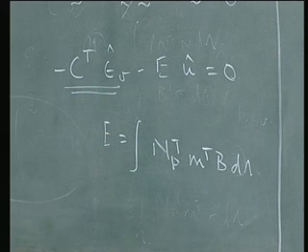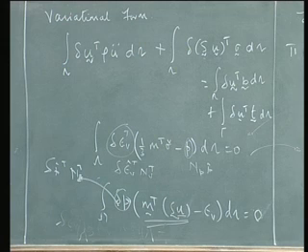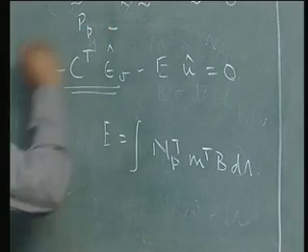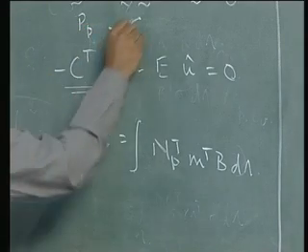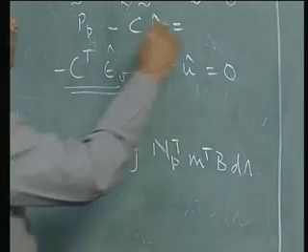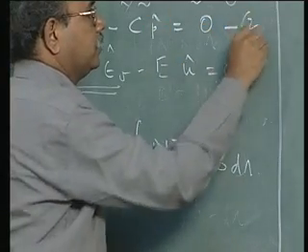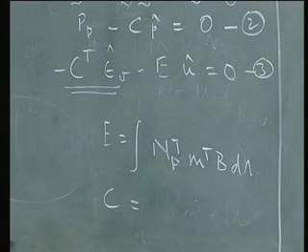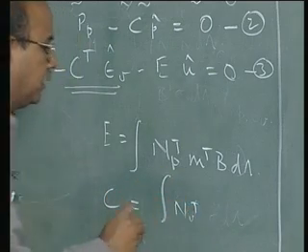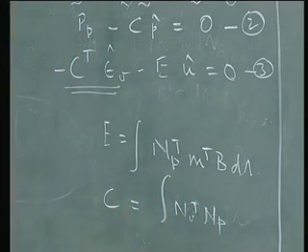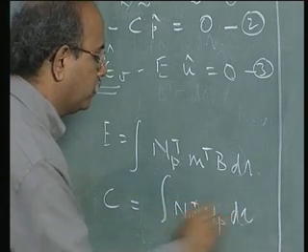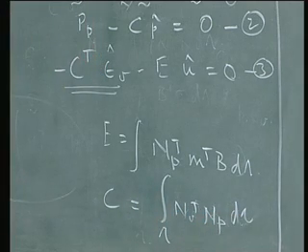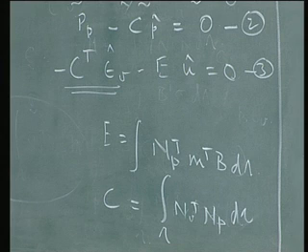Let me complete the picture by writing the second equation as well here, which we just removed. We'll write the second equation, PP minus C P hat is equal to 0. So that's the first equation, the second equation, this is the third equation. Remember what we wrote for C. C is NV transpose NP d omega is what we wrote. So these are the three equations that we have, and we have to solve these three equations.